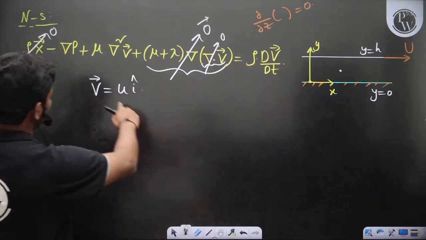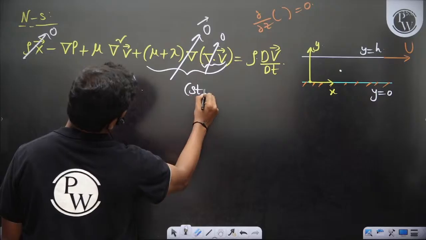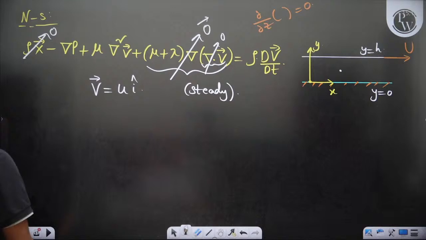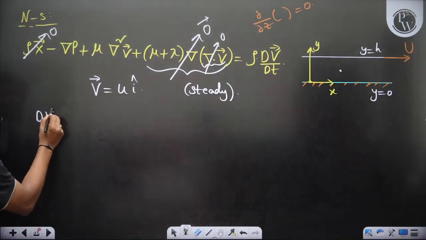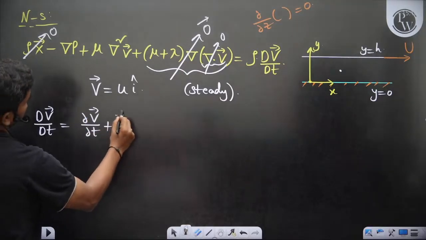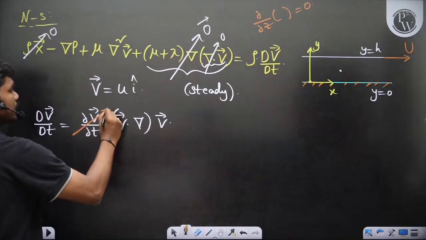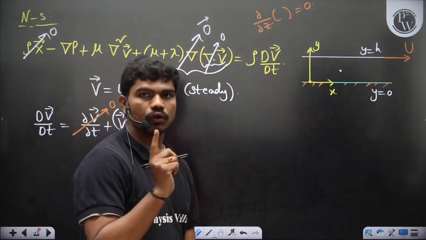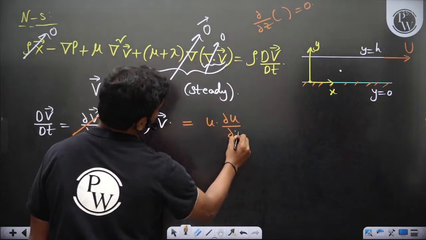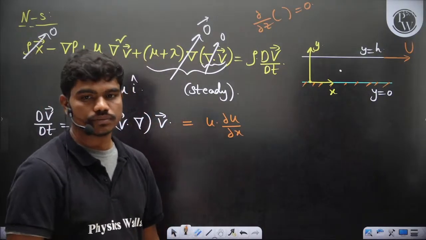So if you see only U, and things are steady, already steady and fully developed, so it is steady actually. Then if you calculate dV by dt, it is dou V by dou t plus V dot del operating on V. Since you have taken steady, the first term is 0. Now obviously you have flow only in a single direction, so this term is nothing but dou U upon dou x, that's all. So U into dou U upon dou x. V is 0, W is 0, so all the rest of the terms are 0.